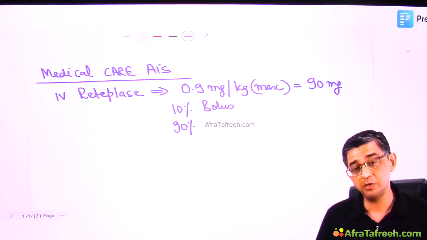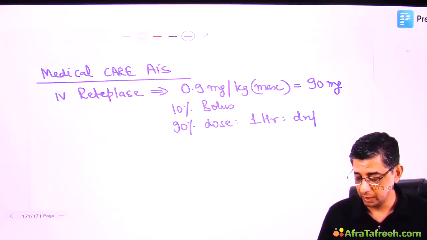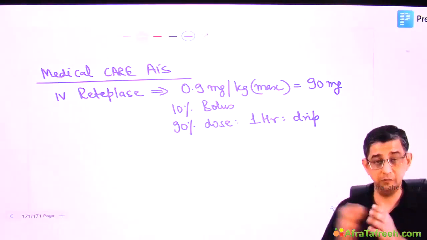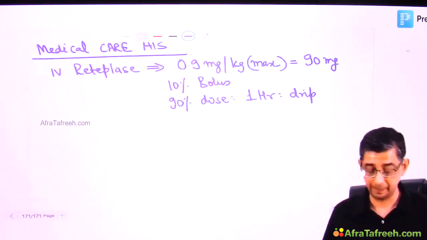The remaining 90% of the dose is given over 1 hour in the form of a drip. The basic concept I just wanted to explain was that streptokinase is given as an infusion. Alteplase is usually given in the form of an infusion, but reteplase can be given in a bolus format as well.